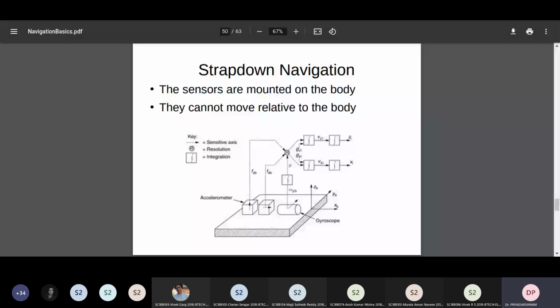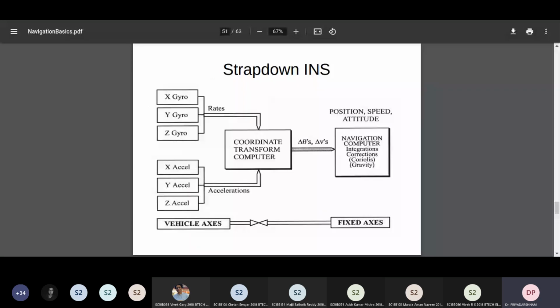Any other questions? We will touch these concepts back. This is only the beginning. So yes, everything else is the same here, you can see that the central block is replaced by a computer instead of a platform. The platform's job is done by the computer. So you have accelerometers and gyroscopes mounted onto the body.